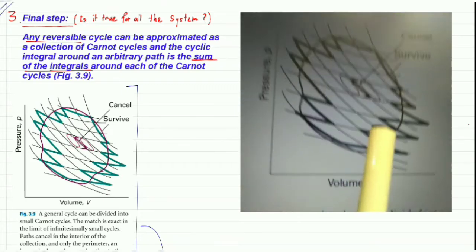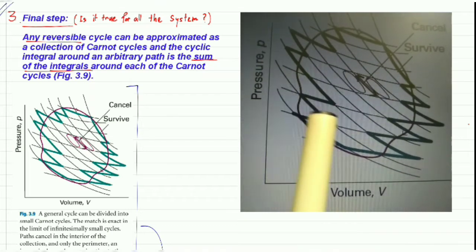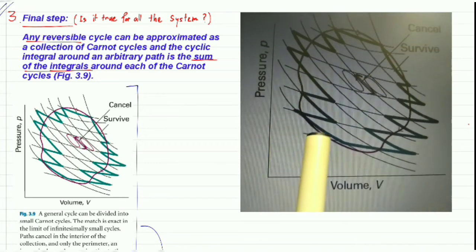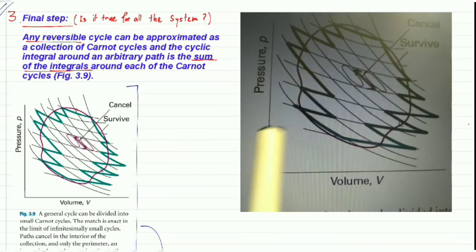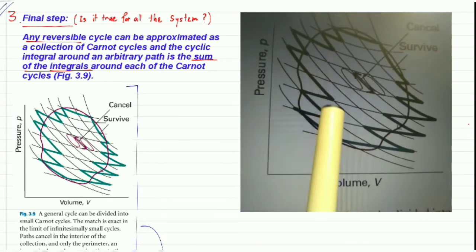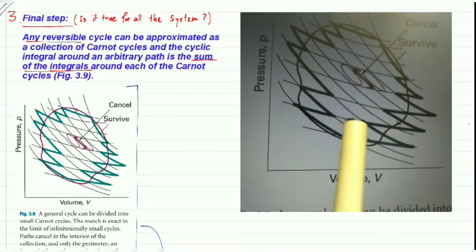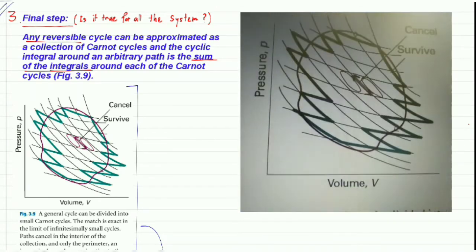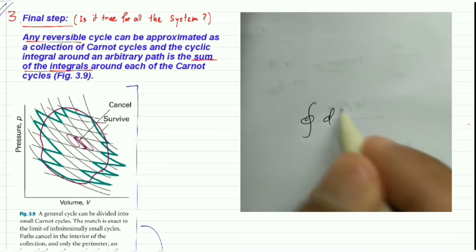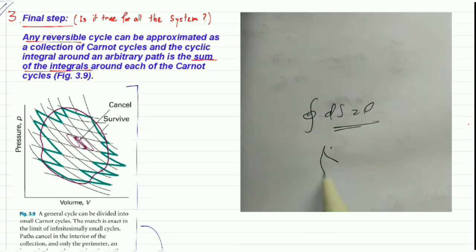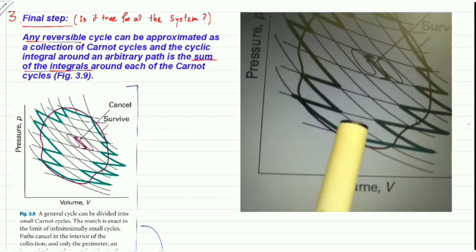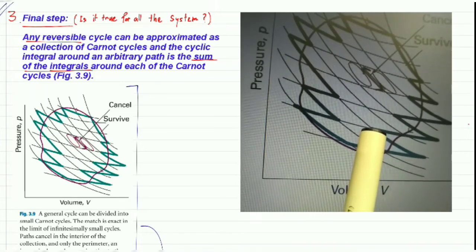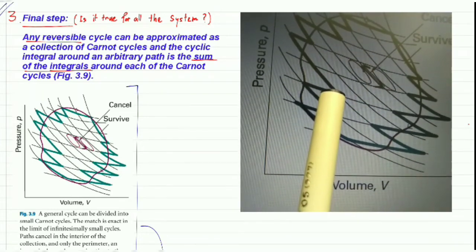We already know, as proved in the first point, that the change of entropy for a cyclic process, that means the cyclic integration of ds, is equal to 0 for Carnot cycles. That means the integration of ds is equal to 0 for one Carnot cycle. For this Carnot cycle it is 0. Similarly for this one also it will be 0. For this one also the integration is 0.